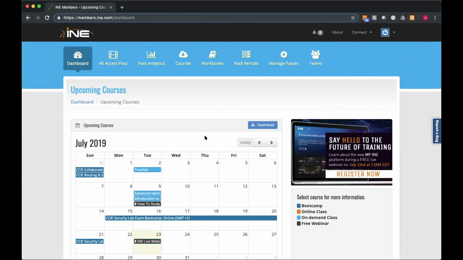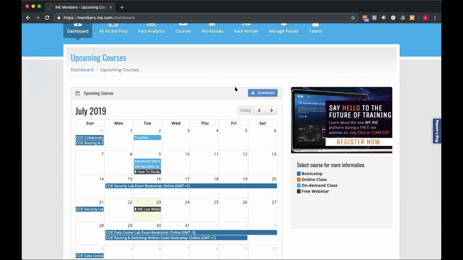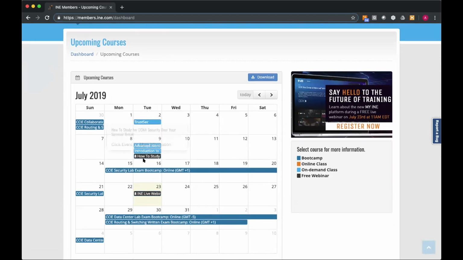in terms of navigation. So all of those same nav buttons are up at the top. If you wanted to take a look at the workbooks or the rack rentals, you can get there the same way that you used to. That hasn't changed. We still have the calendar there showing new releases, showing the boot camps, webinars.